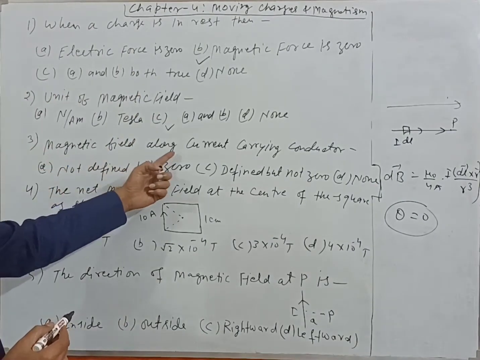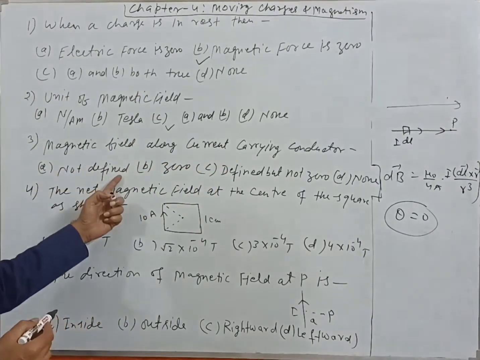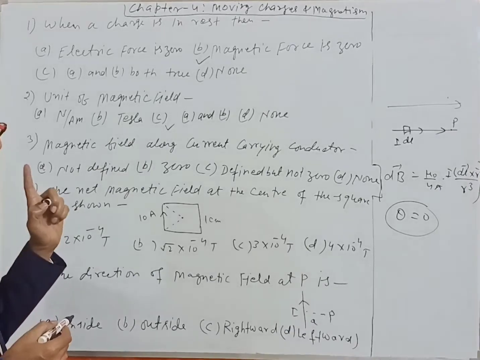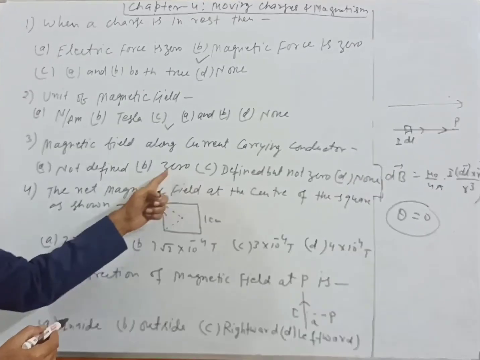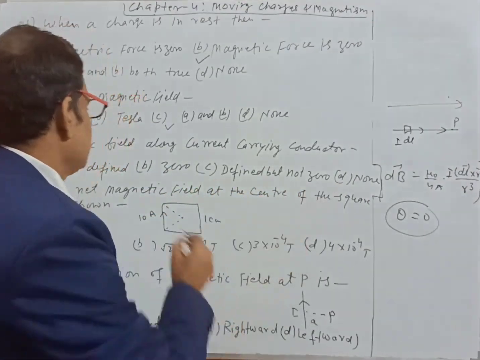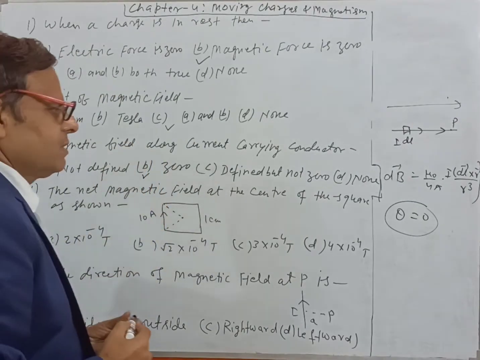The magnetic field along a current carrying conductor is not defined? No, it is defined. 0. This comes to be true. Defined but not 0? None. Means answer B will be correct here.